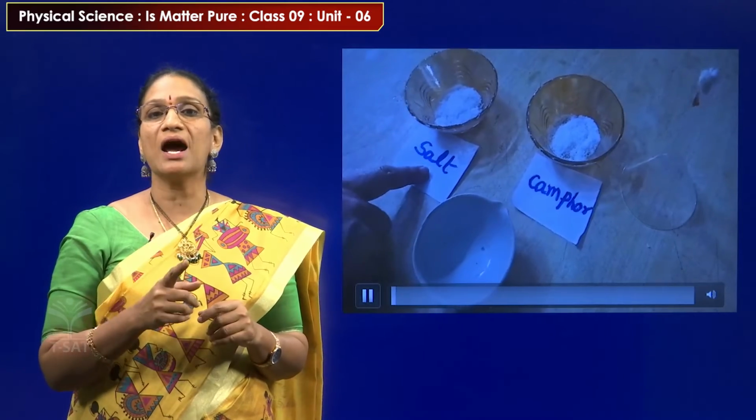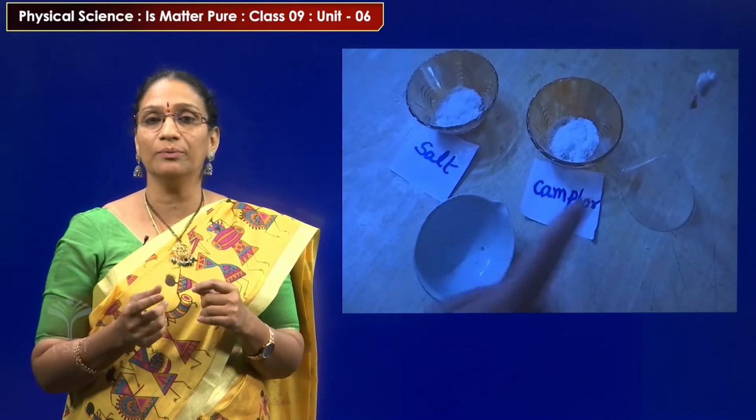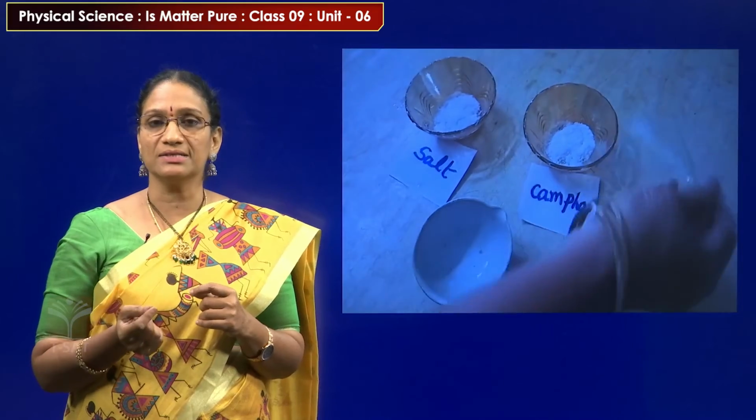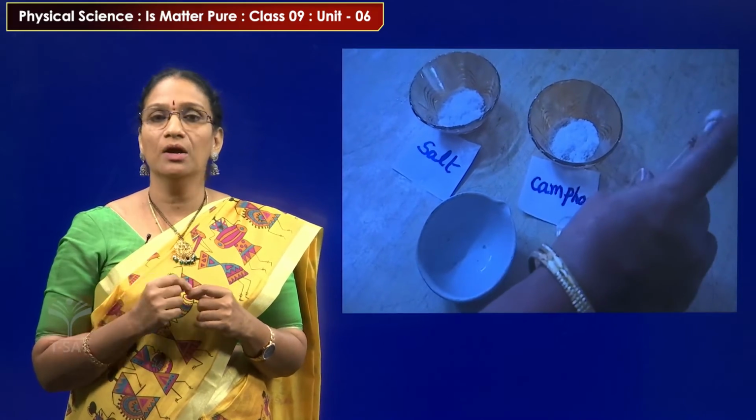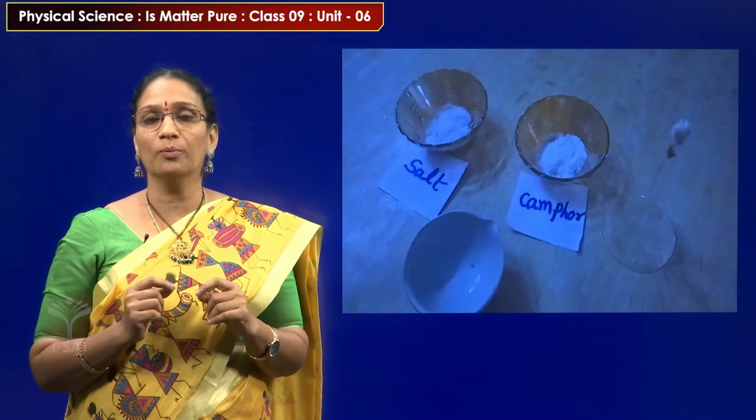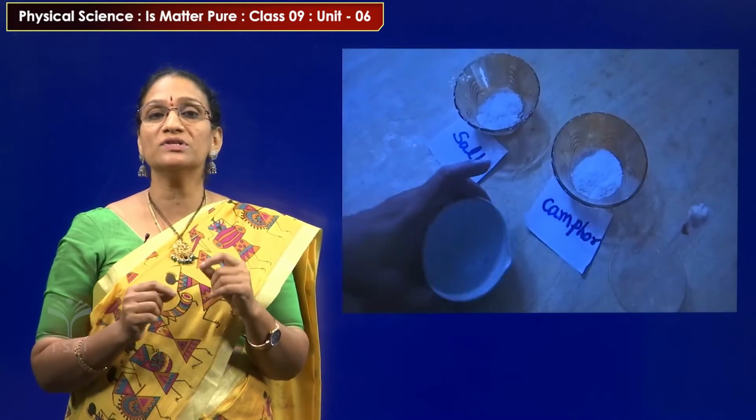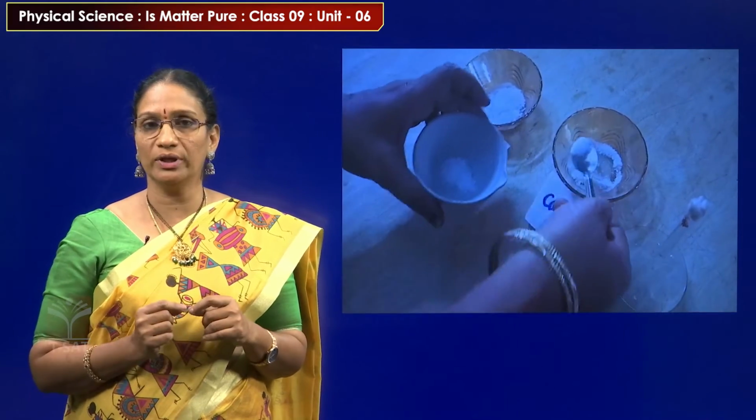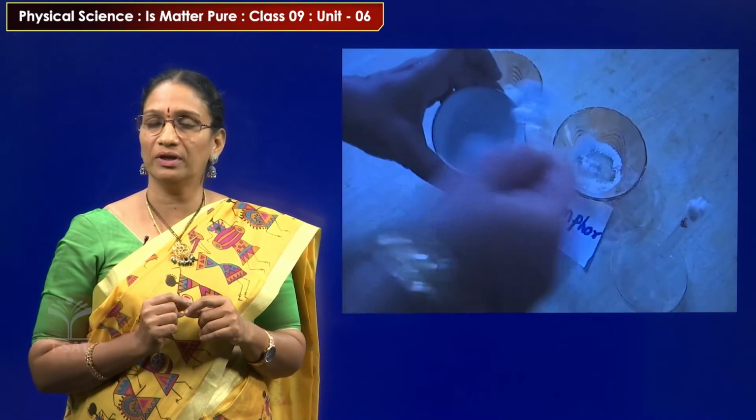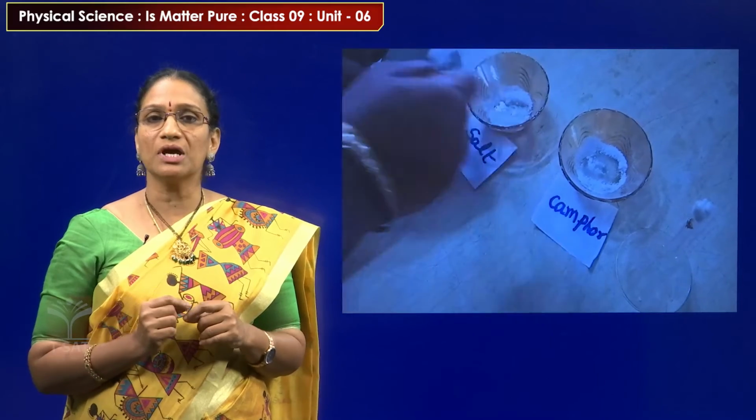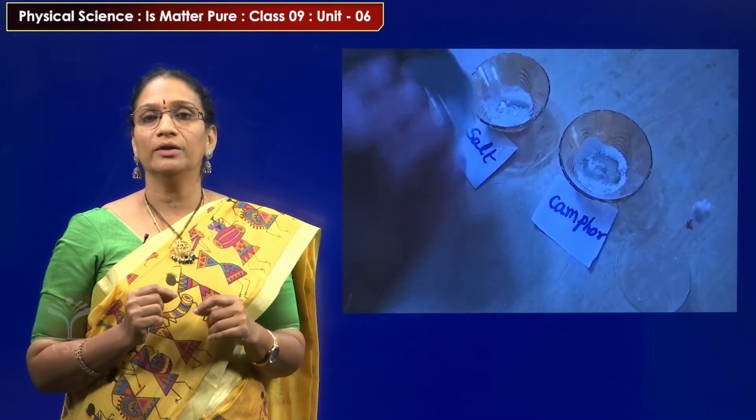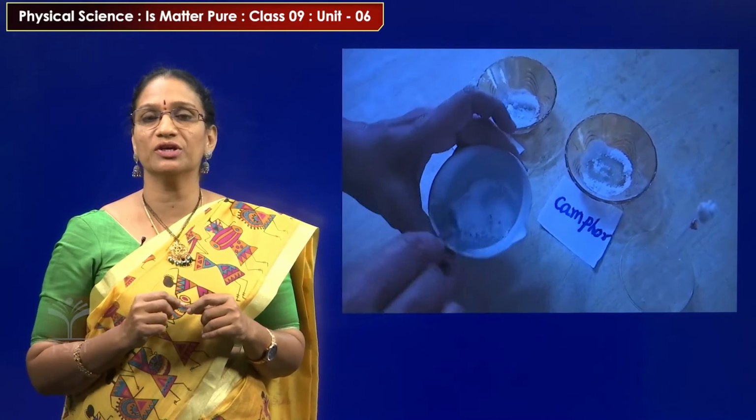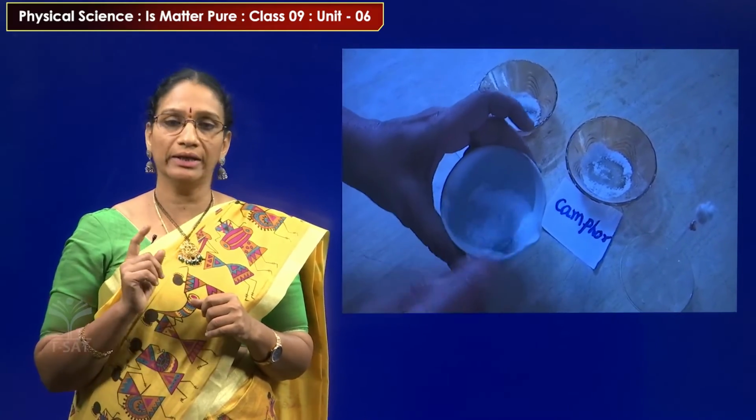So here salt and camphor look the same. They are the same in color and size, but they are different in their odor, smell. But when these two components are mixed together, we have to separate the salt and camphor. For this, we take some camphor powder in a china dish or a petri dish, add some salt to this and mix. So in this mixture there are two components, camphor and salt.